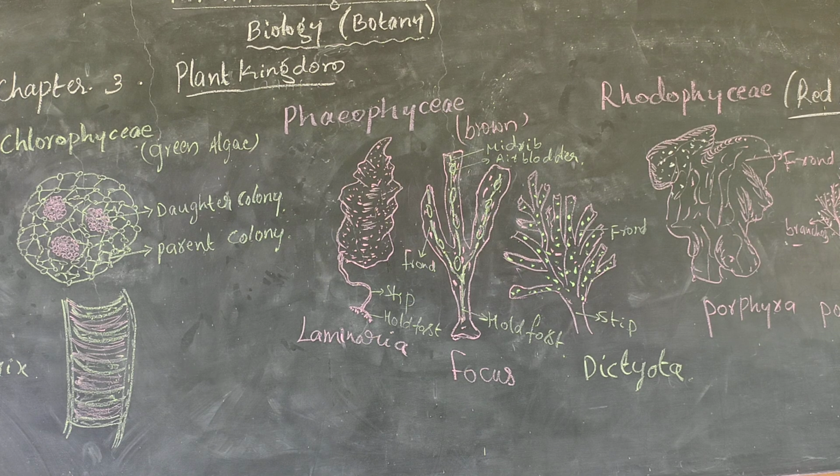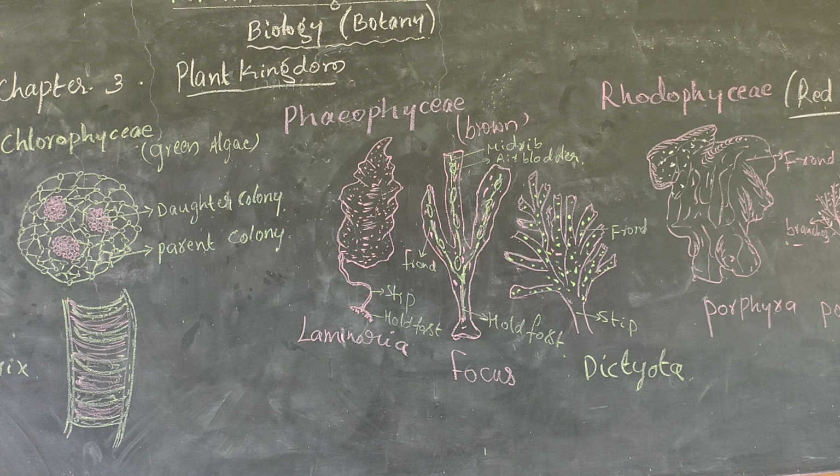The second one is Phaeophyceae, commonly called brown algae. It is primarily a marine water algae. Most of the organisms live in marine water, and very few organisms live in fresh water. It is a simple branched one, unicellular, and autotrophic in nature. They prepare their own food materials with the help of a rod. Strips are responsible for the development of the organism. Examples are Laminaria and Fucus.